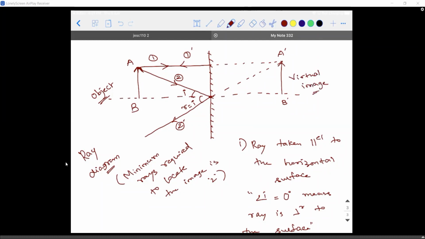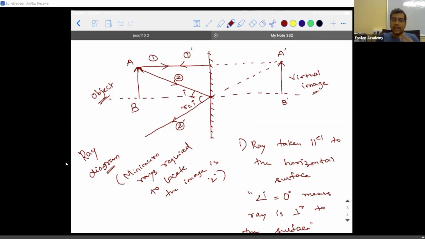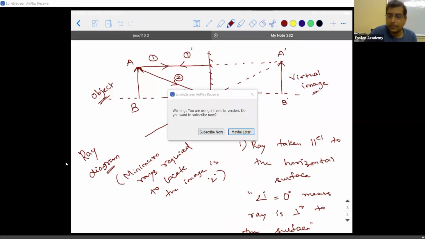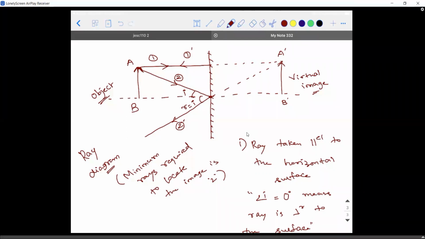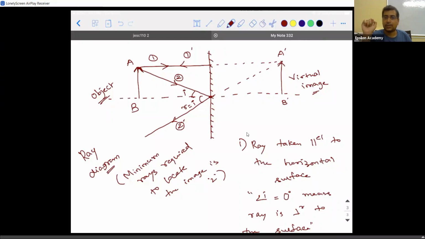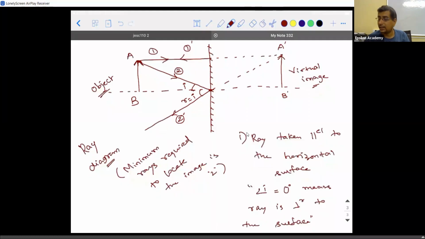Yes, sir. Basically, there are two types of images that can be formed. One is called a real image and the second is called unreal, or technically called a virtual image. So when will you have a real image formed with respect to a mirror? If both the reflected rays intersect each other, meet. The technical name for meeting is converging. If both the reflected rays move towards each other, the rays are said to get converged.